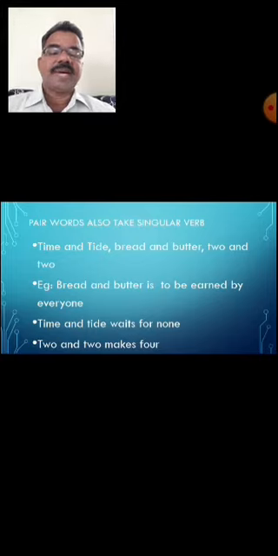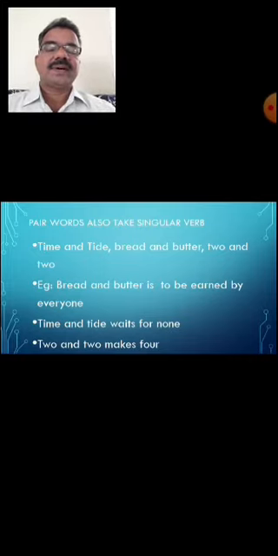This is another pair that always takes the singular form of verb. Time and tide waits for none. Two and two makes four. Nine and nine makes eighteen. So these are some pairs that always take the singular form of verb. Many often get confused.